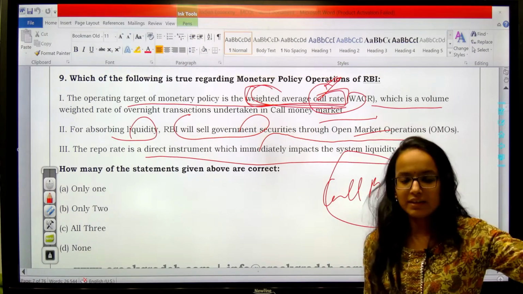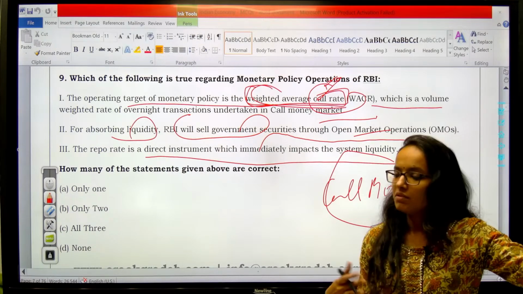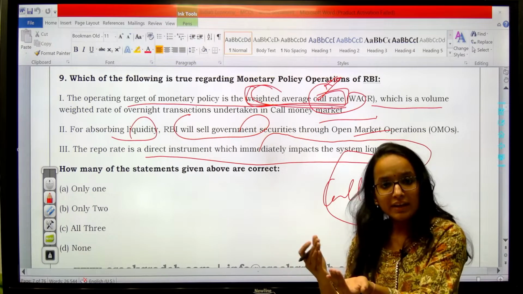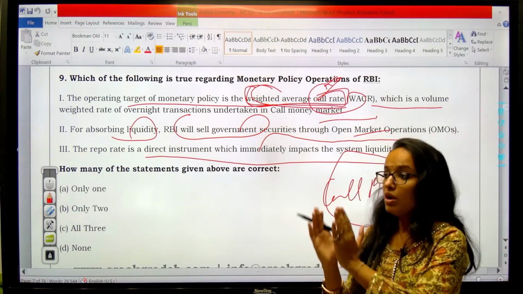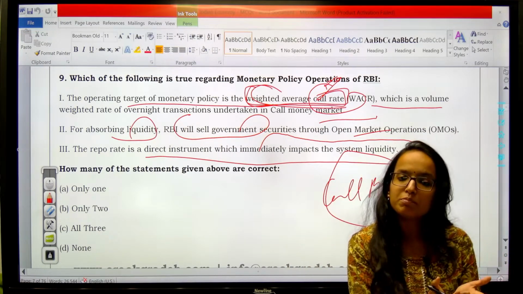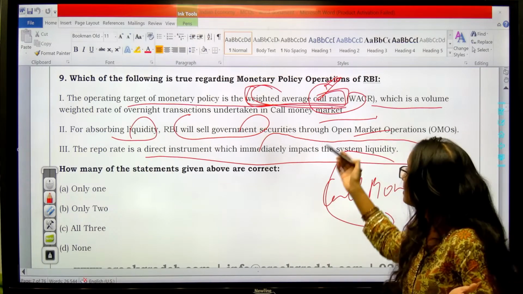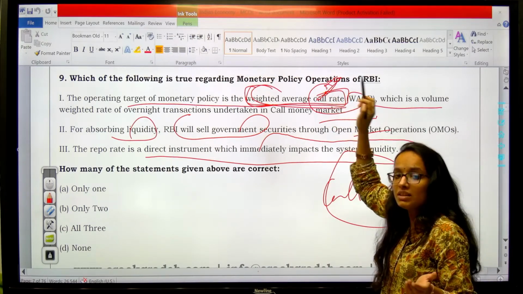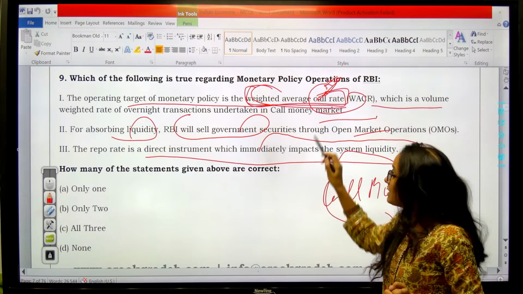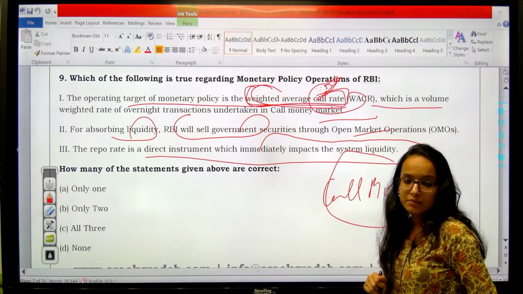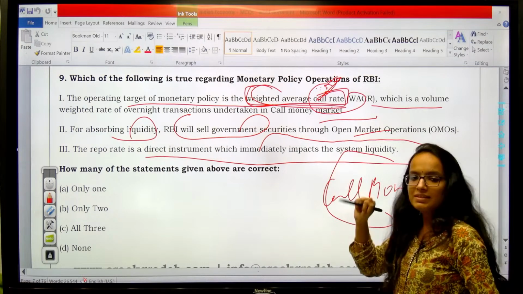Bank can get liquidity from the RBI, which gets affected through repo. We understand that. But they are also lending among themselves. So, to monitor that liquidity and to make it align with the monetary policy decisions of the RBI, this is tracked and kept. Presently, it is higher than the repo. Presently, your weighted average call money rate is higher than the repo rate. Clear? So, this is the thing.